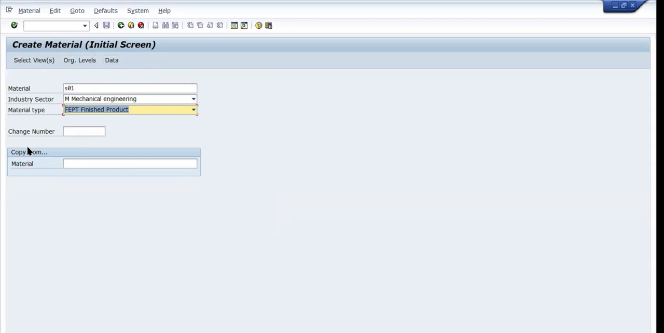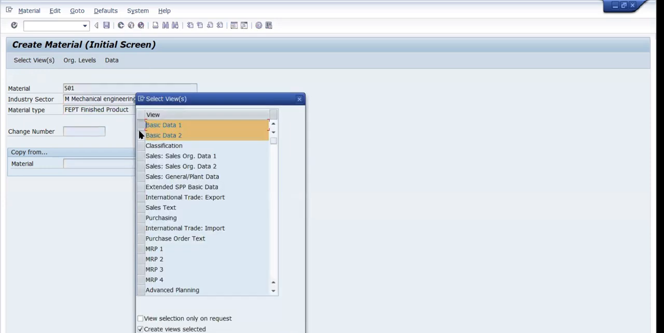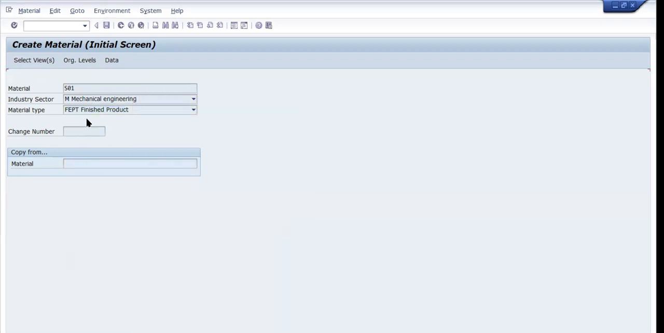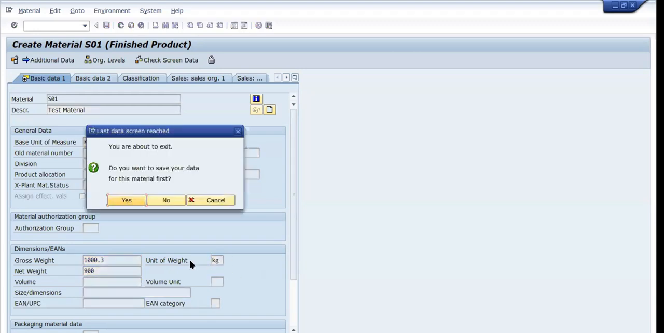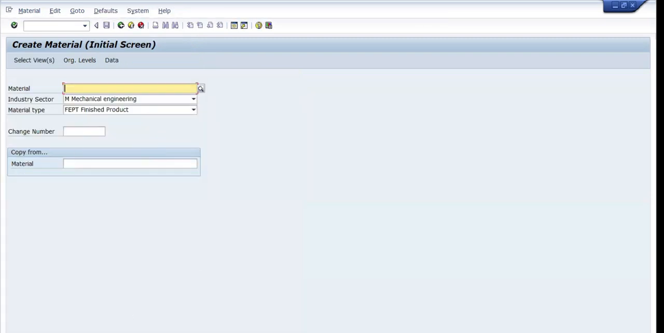But as a developer, we should know. Your functional people will help you. If you want to learn how to create a material, you can learn, or else leave it. Now I'm entering this. I want only basic data. I'm creating a test material. The unit of measurement I'm taking is kg, and I'm going to enter quantities. Now I'm going to save. Now I have successfully created one material.